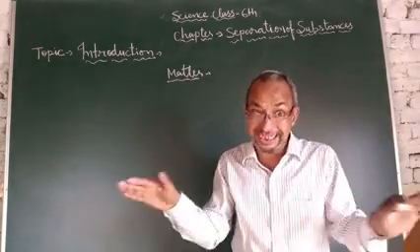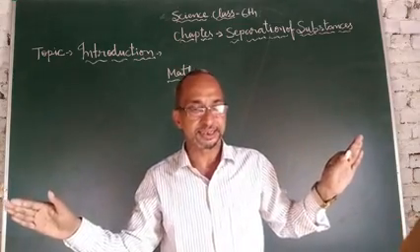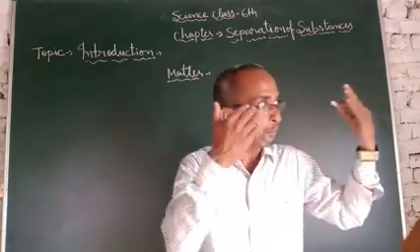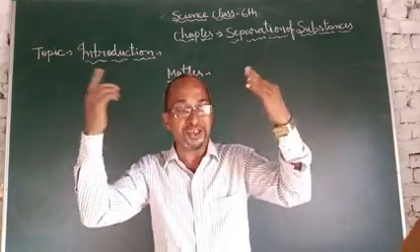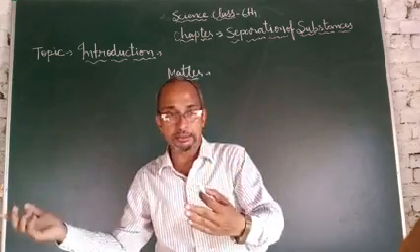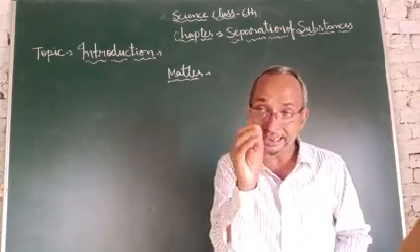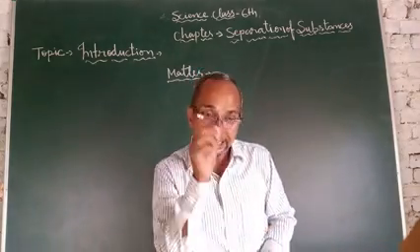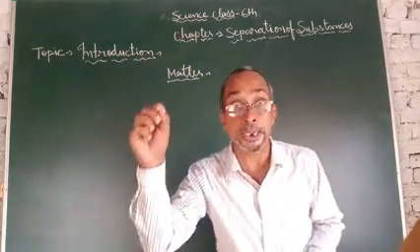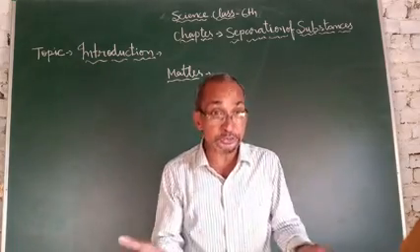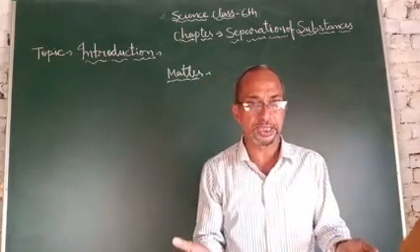So it will be clear that every substance, green board, chalk, book, cloth, bricks, wall, fan, vehicles, everything is made from tiny particles, and these tiny particles are microscopic, because we cannot see them with naked eyes.